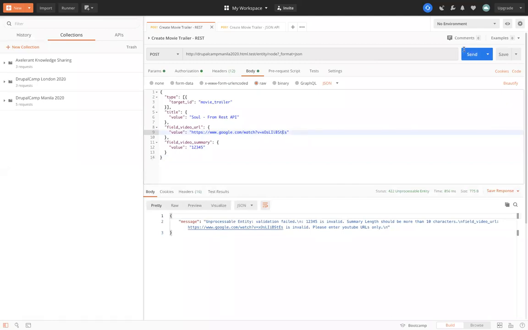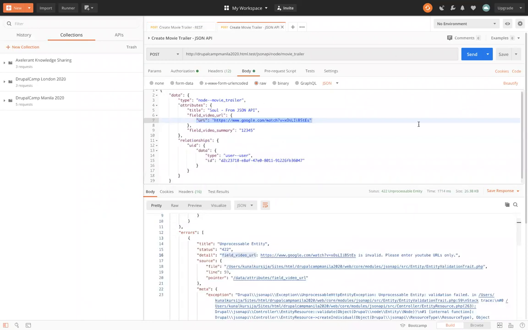Okay, we have the response from the server which says unprocessable entity. And if you see the message over here, it says again the unprocessable entity. This particular value is invalid. Summary length should be more than 10 characters, followed by another field error which says field video URL is invalid. Yeah, so this was from the REST API.